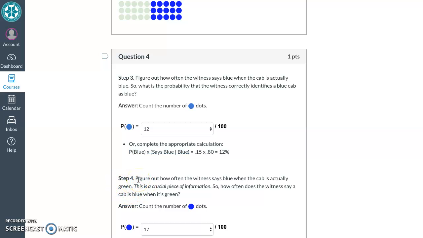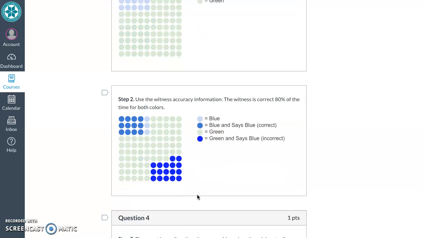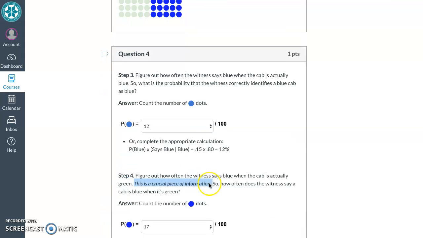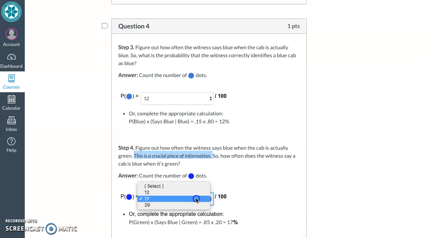Step 4. Figure out how often the witness says it's blue when it's actually green. And this is a crucial piece of information that's important to pay attention to. So how often does this witness say a cab is blue when it's actually green? It's this amount, which is, count them up, 17. Fill in the drop down, 17.